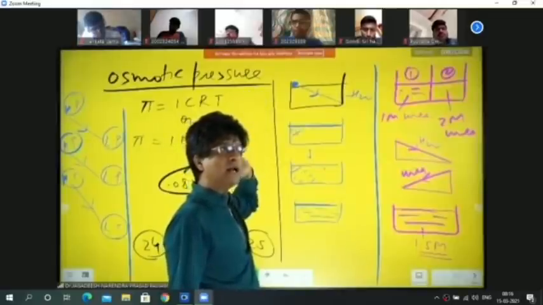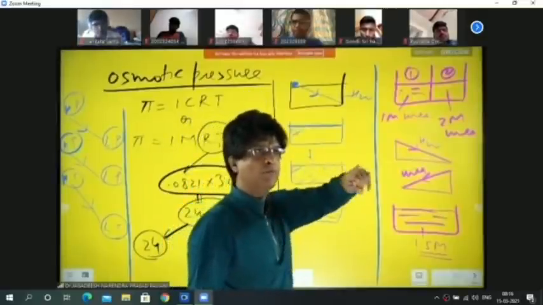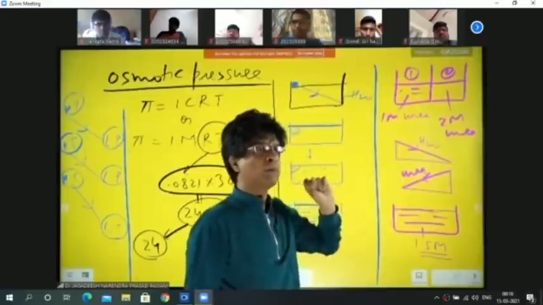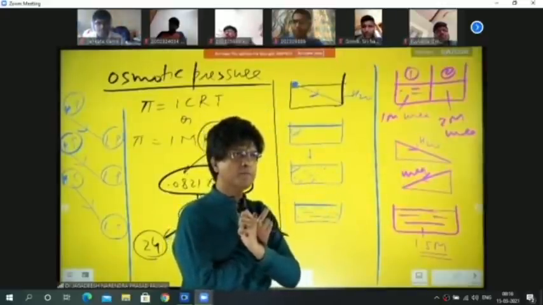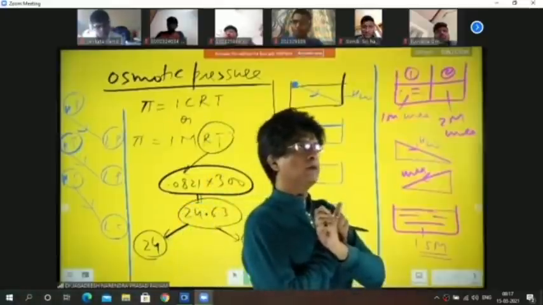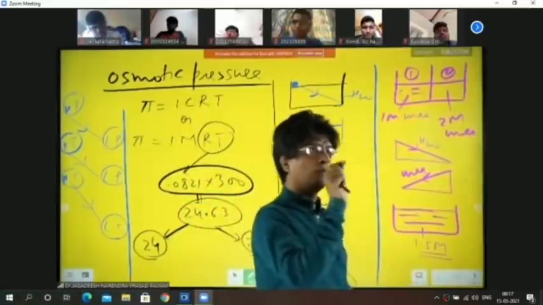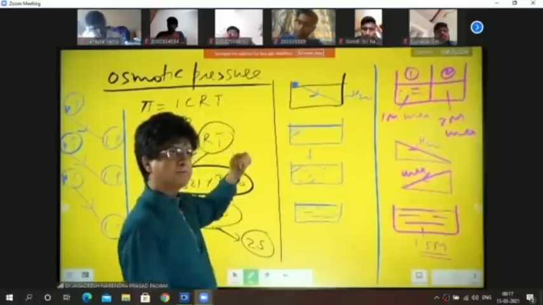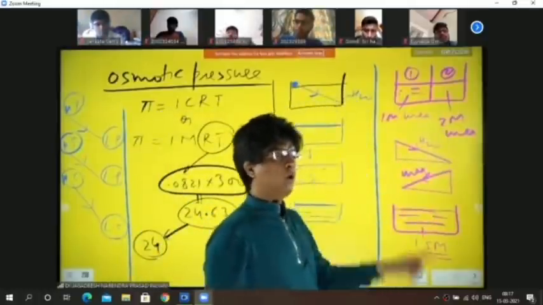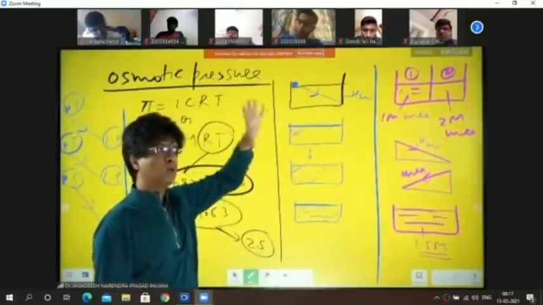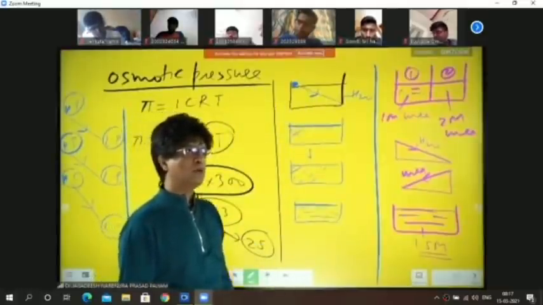If not, I'm afraid of you people whether I've given this to you or not, because I believe in Yellow Star and Elite Dynamic I have given this. If not in Allied Star, please write it down. Okay, online not given. You also write down that osmotic pressure is the best method to calculate the molecular weight of the solute.